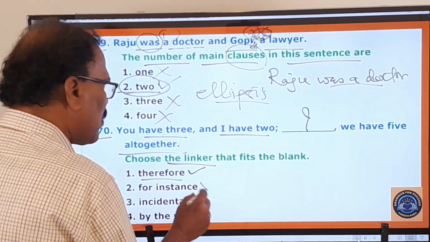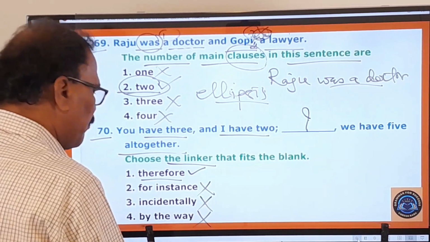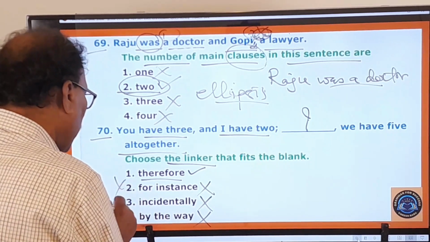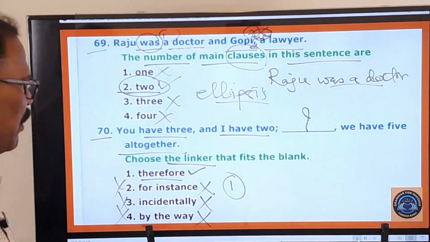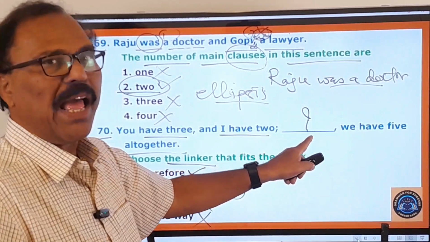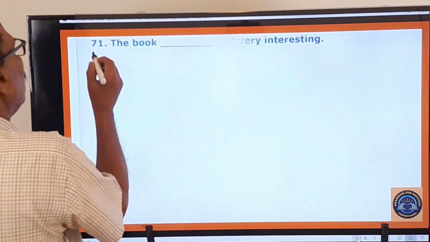For instance, it's not a linker. Incidentally, it's not a linker. By the way, it's not a linker. This is only a phrasal preposition. So the second one, third one, fourth one are wrong. Only the first one is your answer because therefore is the only linker. Only this can be used in this blank meaningfully. Right. And now let us move on to the 71st question.